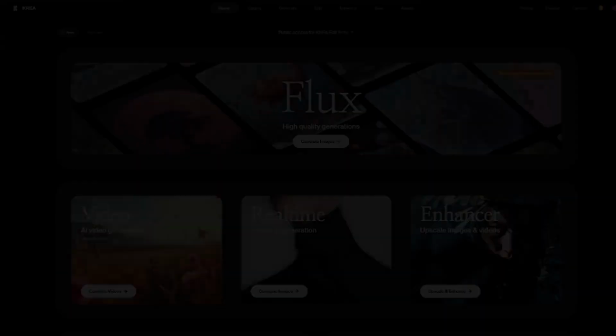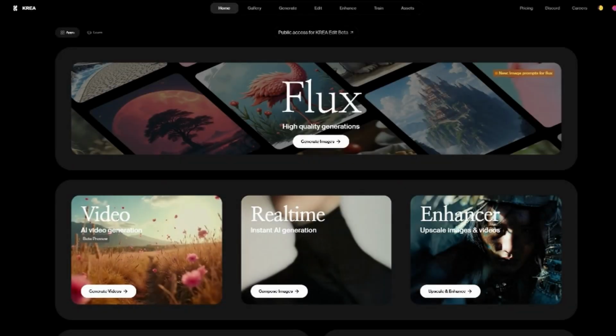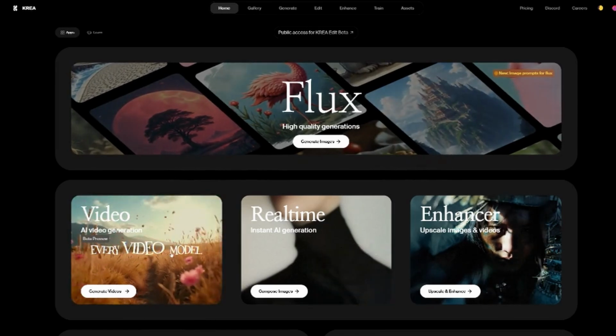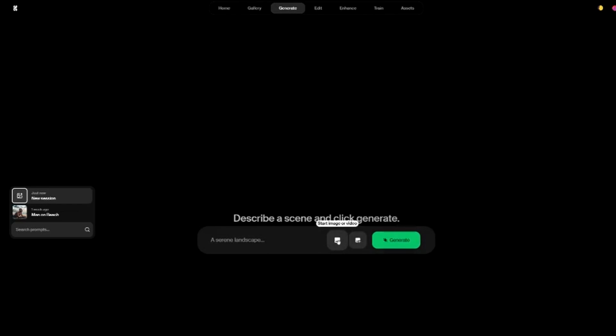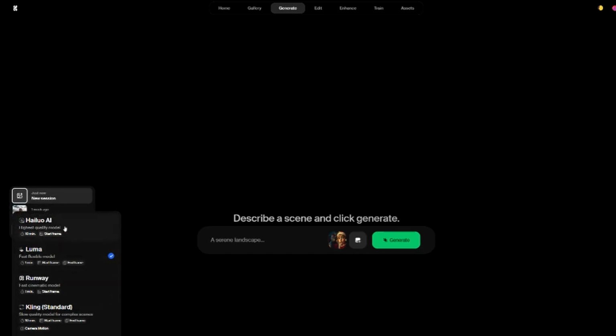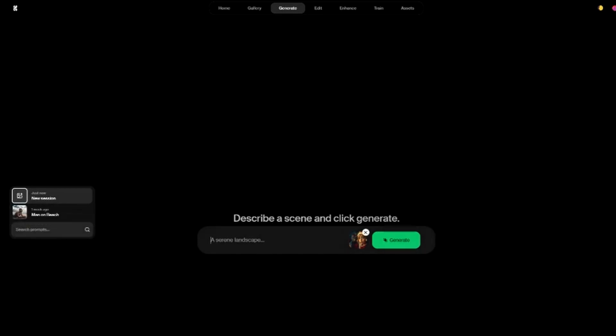The next step, we are going to jump over to Krea.ai. If you saw in my last video, you know that I really enjoy Krea.ai for the Flux image generator, but it also has access to 4 of the best text-to-video generators. To start, I'm going to grab one of the images that we created. Down here in the corner, you can see the different generators that I have access to. For this one, I am going to choose Hailuo, but as you can see, Krea has access to Runway ML, Luma, and several Kling models as well.